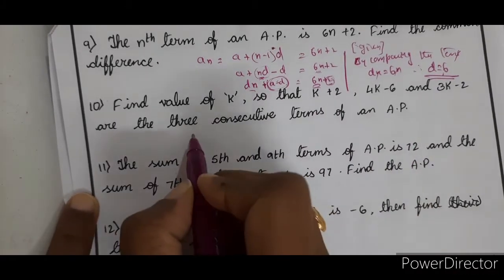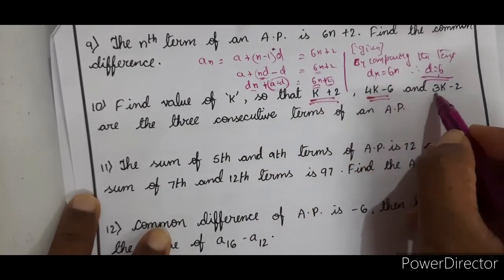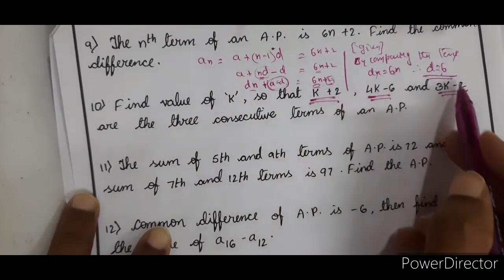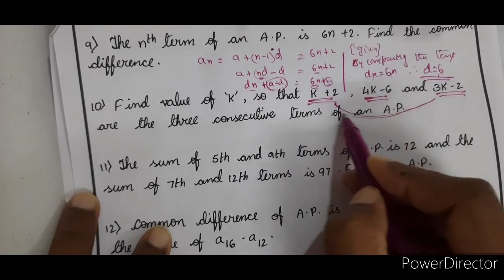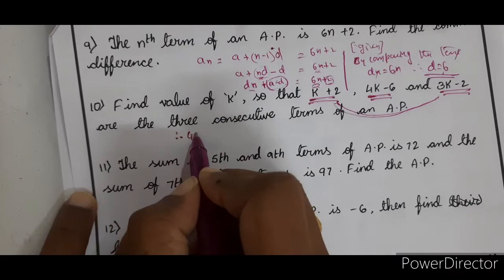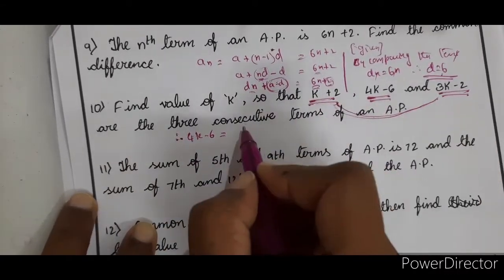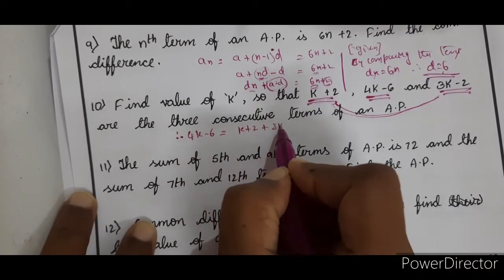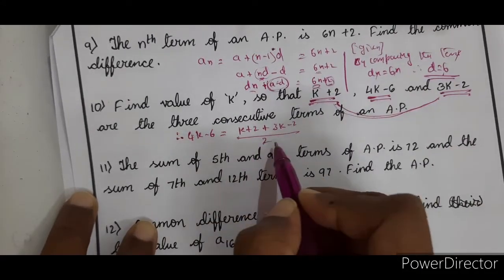Okay. So now let us write the consecutive terms here: K plus 2, 4K minus 6, 3K minus 2. So K we have to find out. We have a relationship between 3 consecutive terms, is it not? So the average or the arithmetic mean of these two is this one, right? So therefore you will write it as 4K minus 6 is equal to the mean of these two. That is, the average or arithmetic mean is the sum of the terms, K plus 2 plus 3K minus 2, by 2.